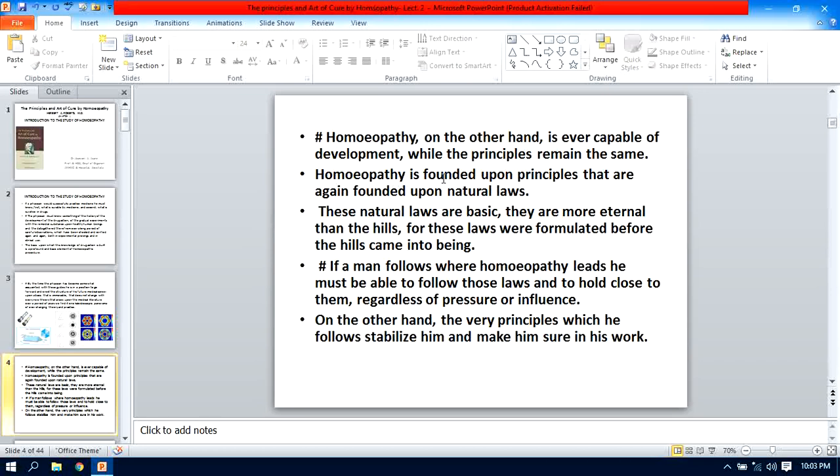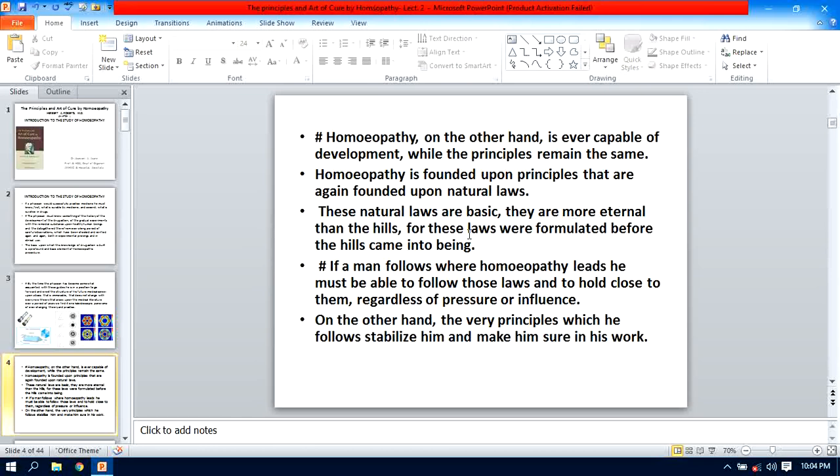because homeopathy is founded upon principles that are again founded upon natural law. Why do these principles and laws of homeopathy never change? Because they are founded upon natural law. All the principles and laws of homeopathy are based on natural law. These are nature's laws, and as nature's laws are firm, homeopathic principles are also firm. These natural laws are basic.